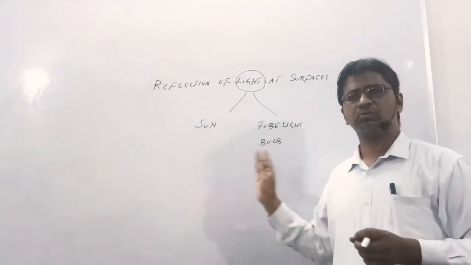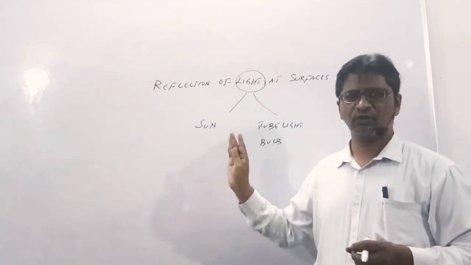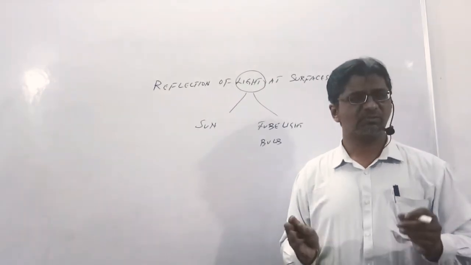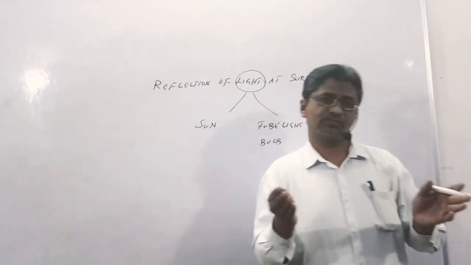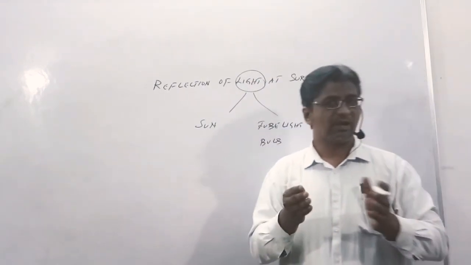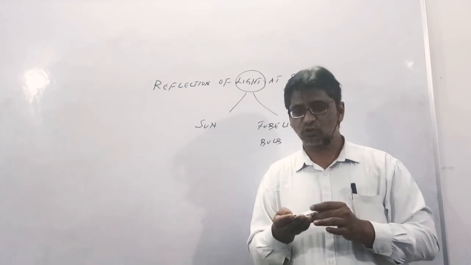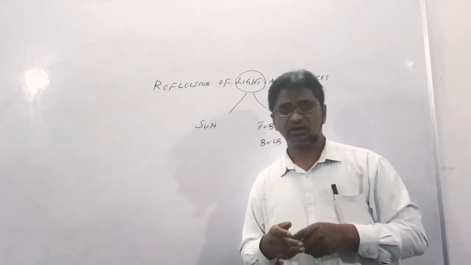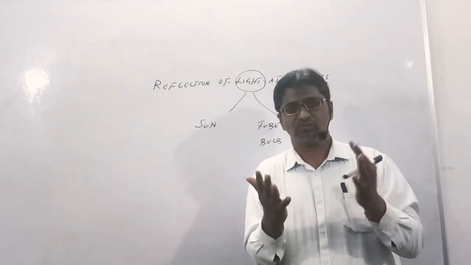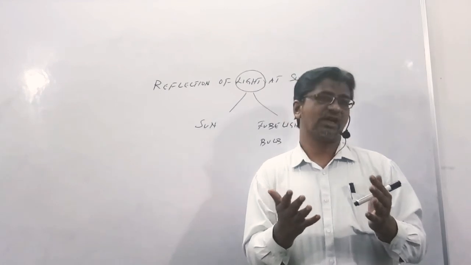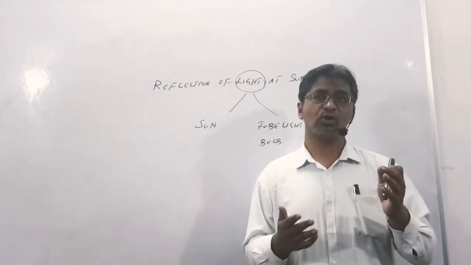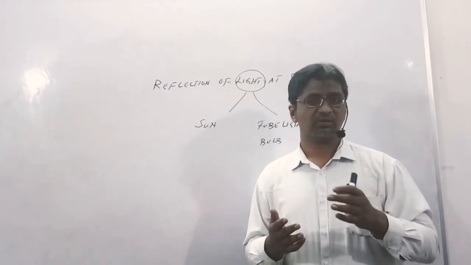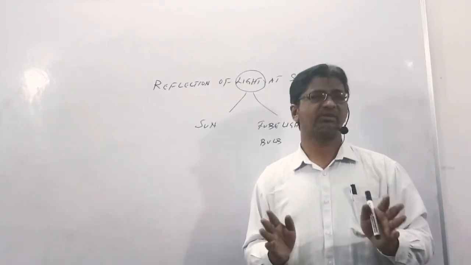Now just imagine a world without light. अगर रोशनी नहीं होती थी तो क्या होता था? Imagine I am just keeping my eyes open. मेरे आँख खुले रखा सब. But imagine this is a dark room. Then can you see? No, we can't see. So light plays a very vital role. रोशनी जो है ना बहुत important role play करता है. If there is no light, nothing can be seen.